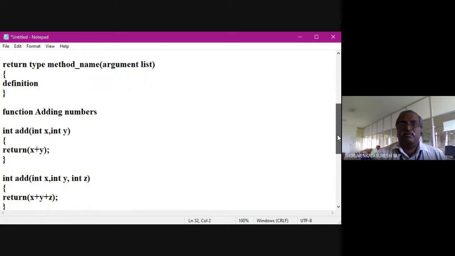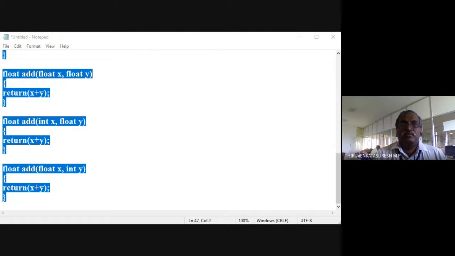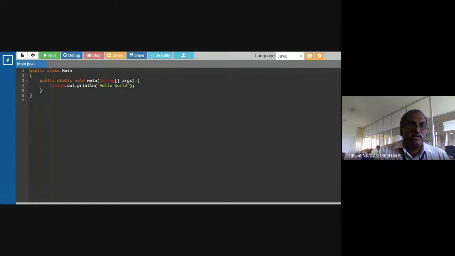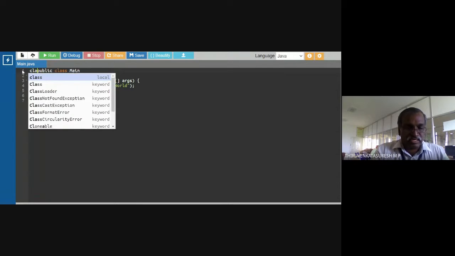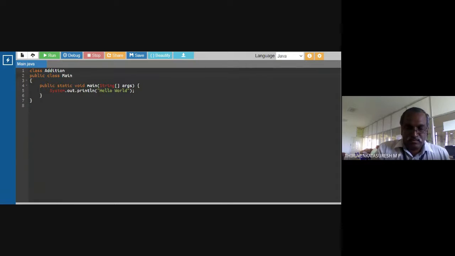using an online compiler, so I'm going to copy this total content, copy the functions along, to the Java online compiler. Okay. So I'm going to share this online compiler with you. Yes, this is the online compiler already taken. So I'm going to add a class main. So I'm going to add one class addition. Class addition, this is my class name. Okay, yes, this is a public class.